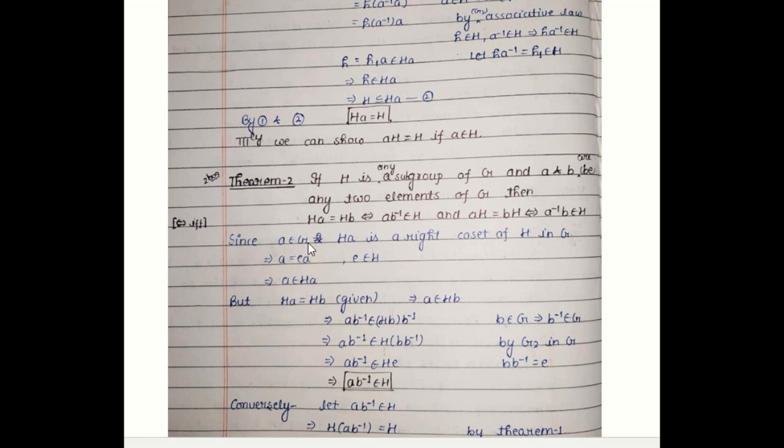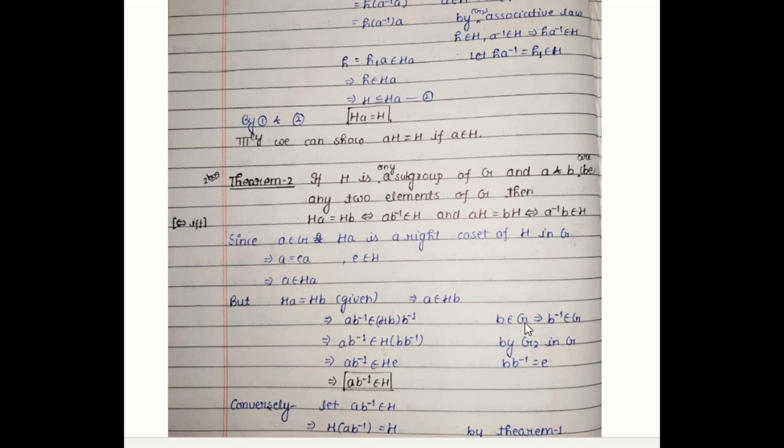Since A belongs to G, this implies HA will be a right coset of H in G by the definition of right coset. And A can be written as EA, where E belongs to H. So this implies A will be in HA. But we have assumed that HA is equal to HB. So since A belongs to HA, A belongs to HB.